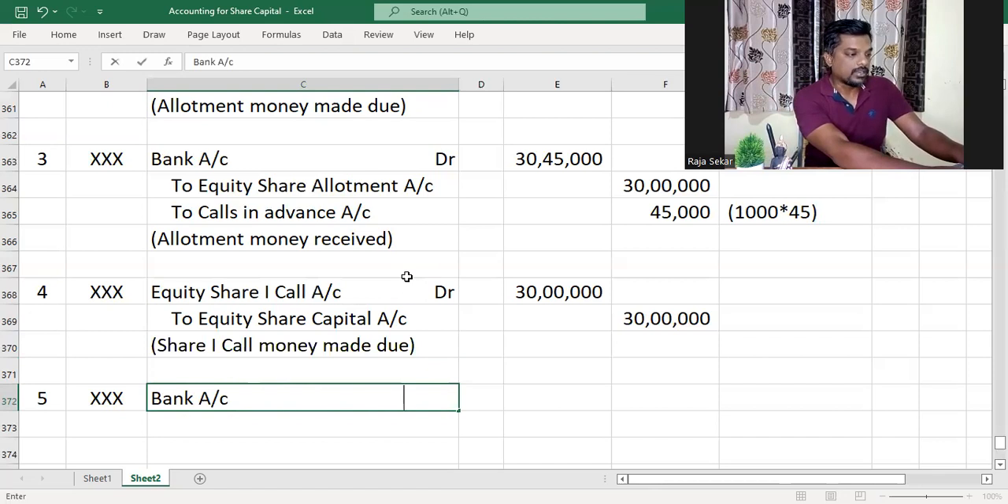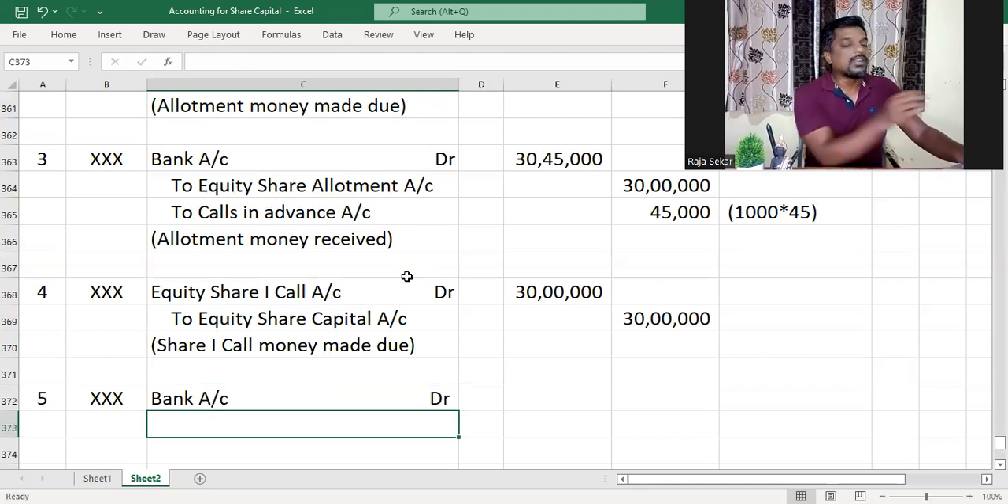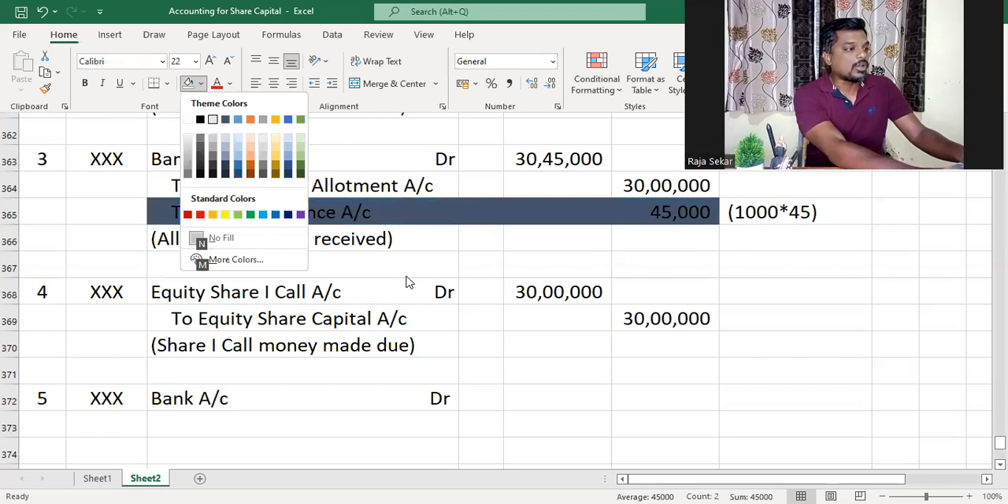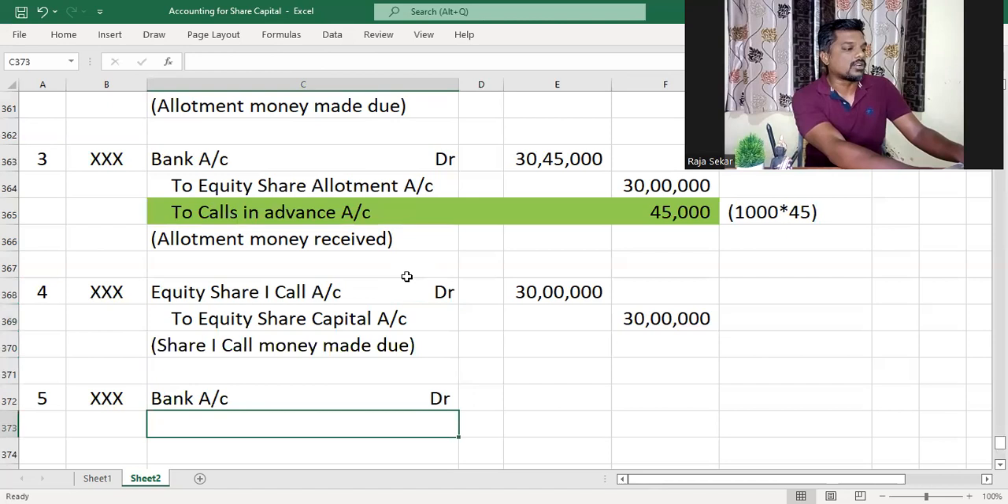So bank account will be debited as usual. And that advance, the calls in advance we created here for Karthi, out of this, the amount corresponding to first call is not advance anymore because it has become due. Am I right or not, my dear children? So we have to reduce that calls in advance account. I told you calls in advance is a liability, right?